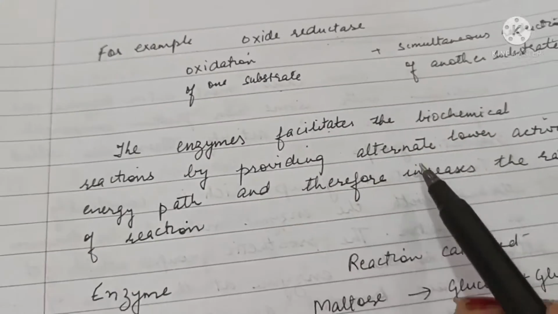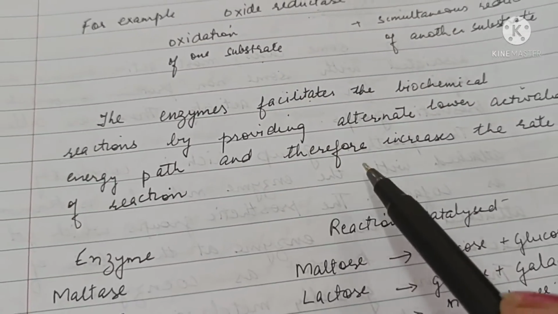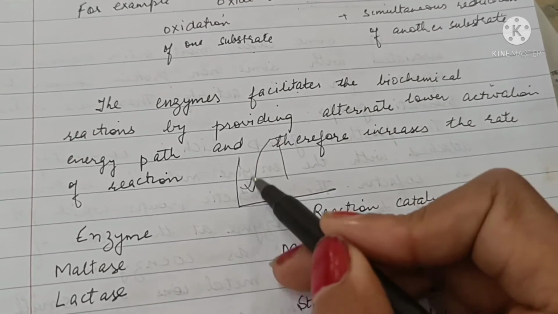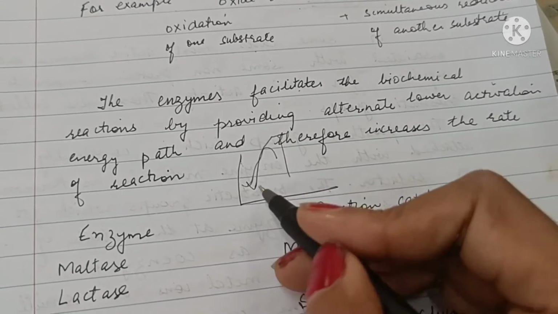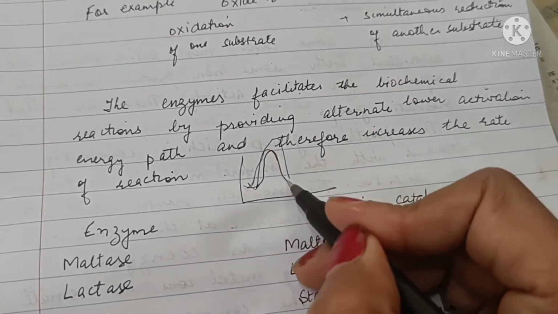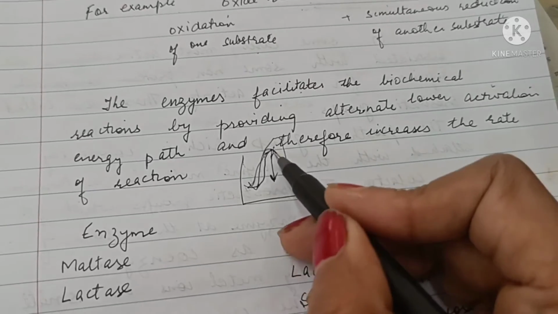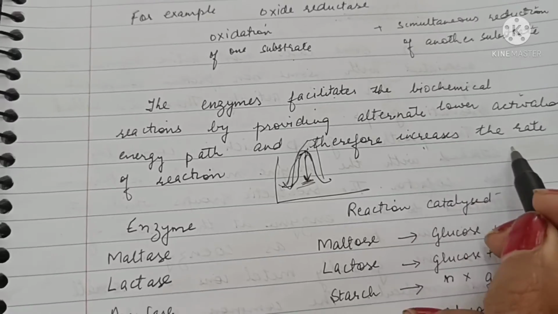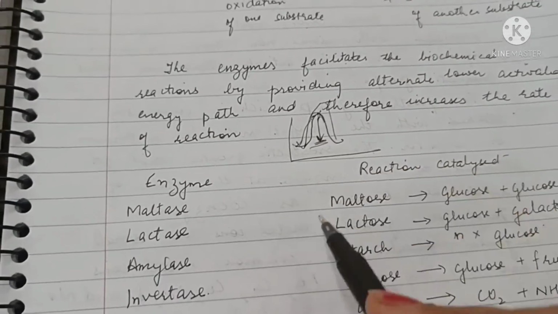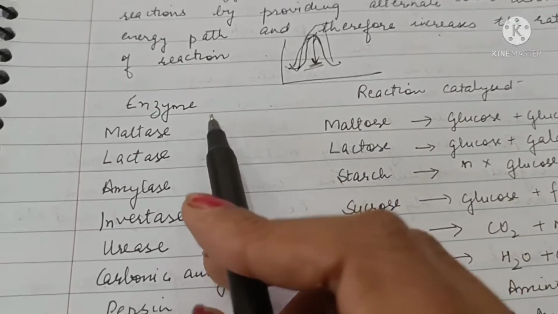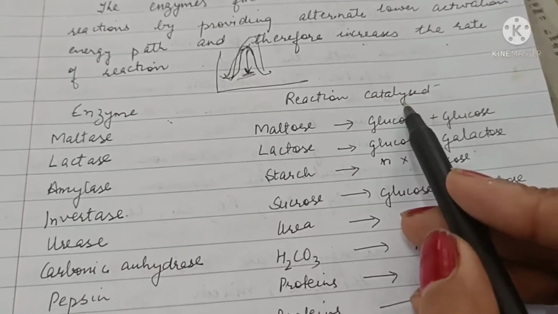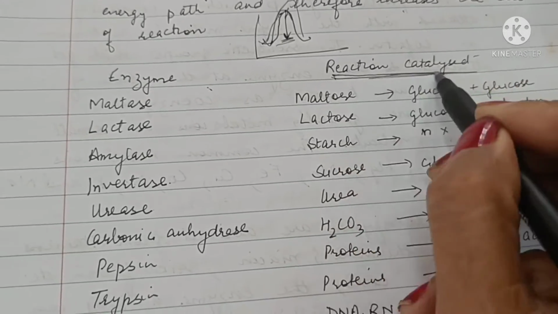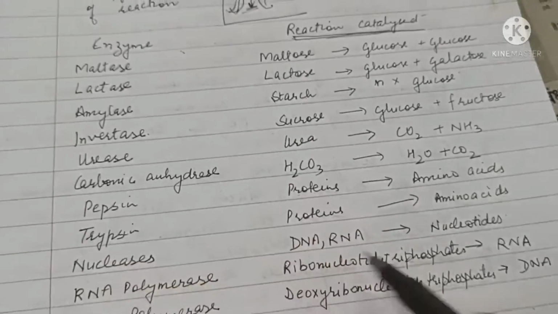The enzymes facilitate the biochemical reactions by providing an alternate energy pathway. If this is the path of reaction, the enzyme will provide an alternate pathway for which the activation energy is lesser and so increase the rate of reaction. Then let us take examples of certain enzymes and the reactions which they catalyze. Normally, a 1-mark question may be asked from this particular topic only.